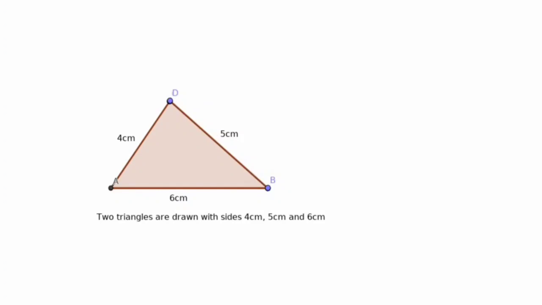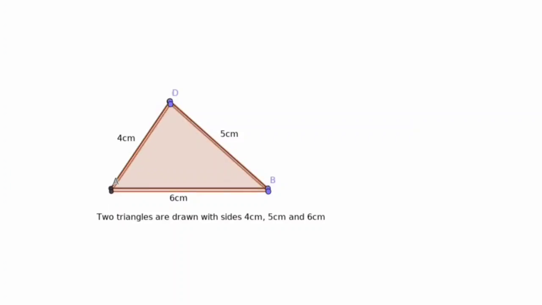Now we can see only one triangle. Why? Because they coincide. Which are the parts of the triangles coincide here? The three sides of the triangle. The three sides of the first triangle coincide with the three sides of the second triangle. That means the three sides are equal. Both triangles, the three sides are equal.